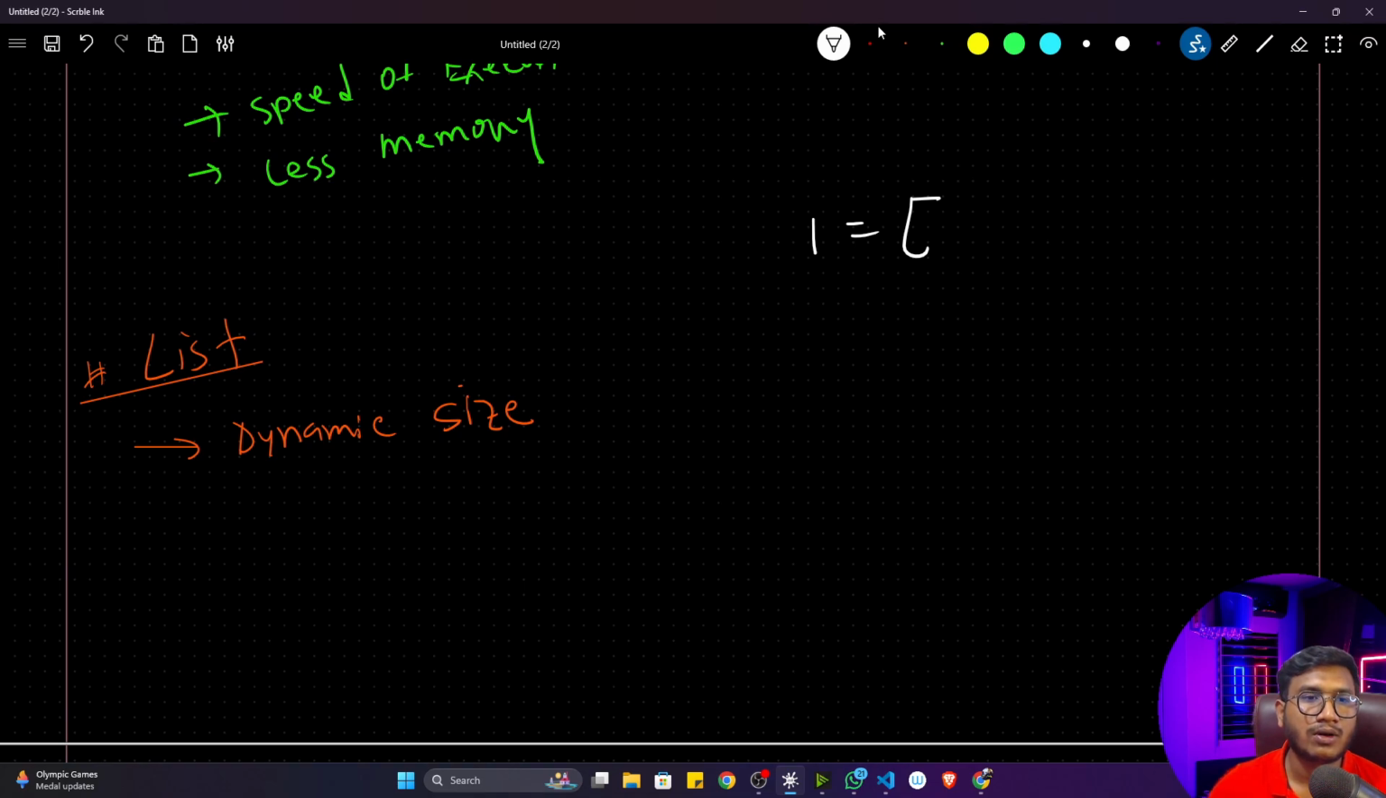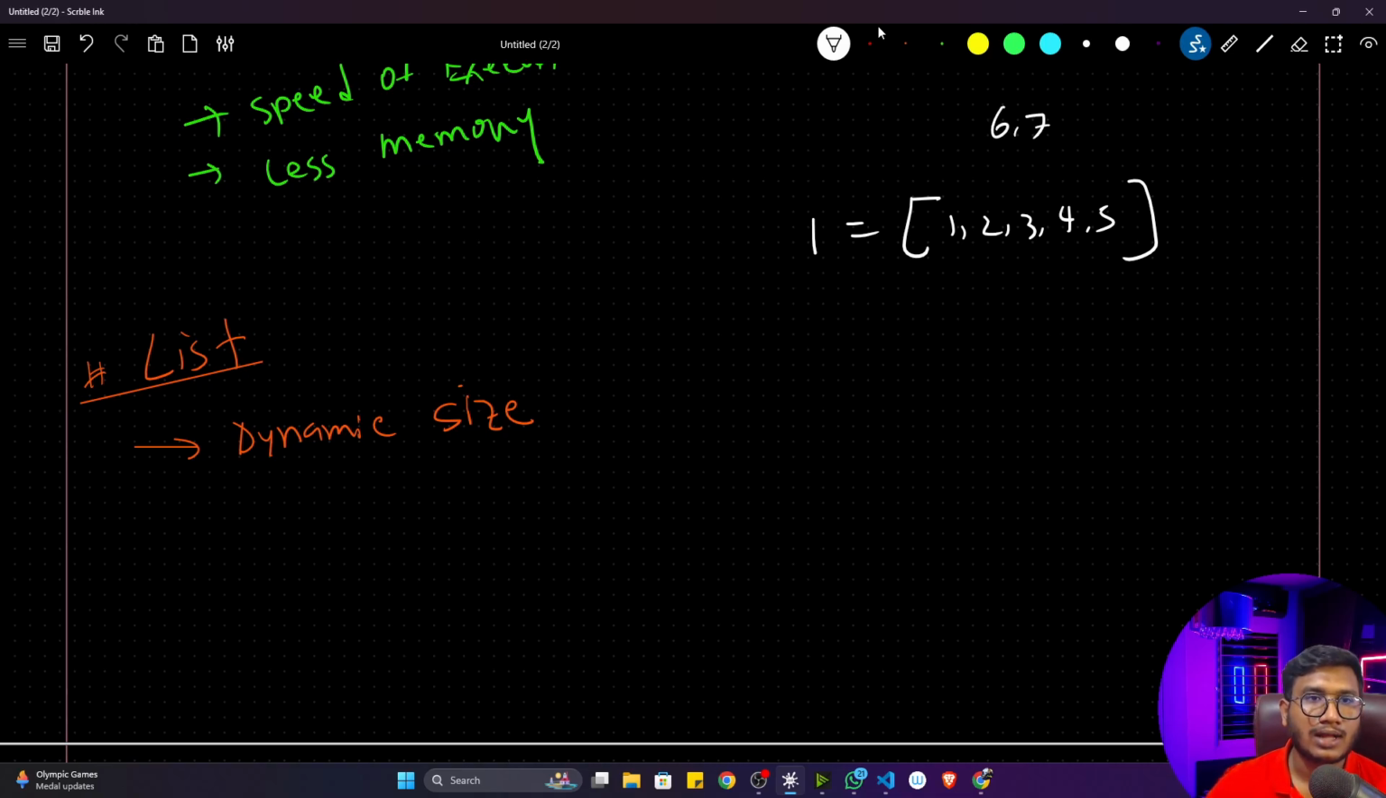Here you don't need to pass any kind of size. You don't need to assign any size to this list. You can directly write L is equal to, and you can define the list. Let's say 1, 2, 3, 4, 5, and so on. Let's say this is my list. Now let's say in future I want to add some more numbers. Let's say I want to add 6 and 7.